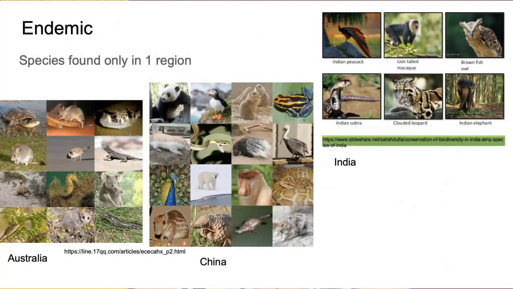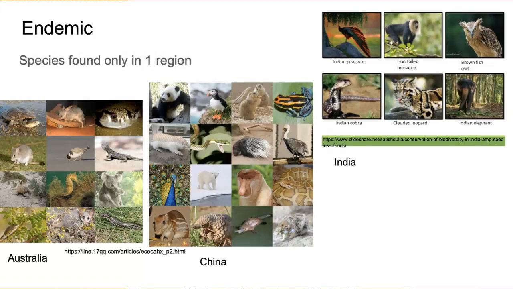So what's an endemic? Endemic species are special species that are only found in one region. When you think about the Galapagos Islands, all the species that live there are endemic to that area. In Australia, we see this. There are endemic seahorses and koala bears, marsupials, and some tortoises that are endemic to that region.